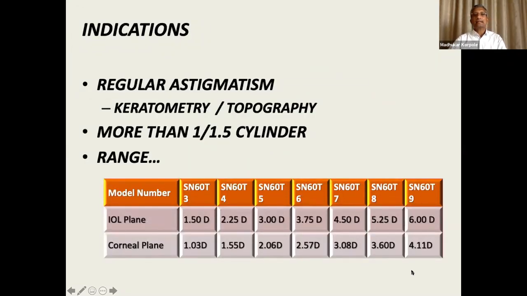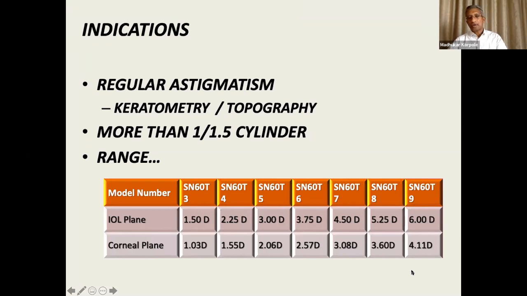Basically, here we can correct regular astigmatism. So you should be aware of what astigmatism the patient has, either by keratometry or topography. When you say regular astigmatism, the cornea has to be curved in one axis only and not in an irregular or oblique way, because the lens is designed to correct astigmatism in one axis only. And typically 1 to 1.5, each physician has their own level of cutoff. But 1.5 would be ideal, or up to 1 also if you're confident and if the patient wants it, you can go up to 1 diopter.